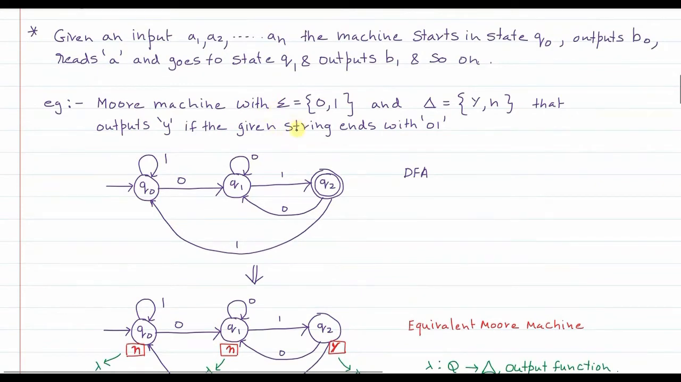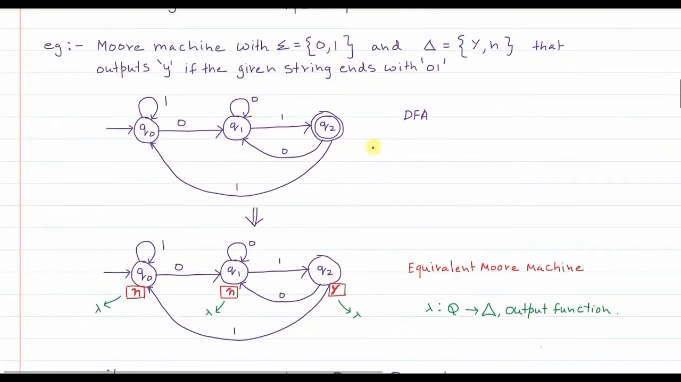We want to design a Moore machine where every string is over sigma, that is 0, 1. That means strings are of zeros and ones, and the machine should accept only those strings that end with 0, 1, and it should reject all those strings that do not end with 0, 1. Simple. Now we have already drawn a DFA. We know how to draw a DFA for the language where every string ends with 0, 1.